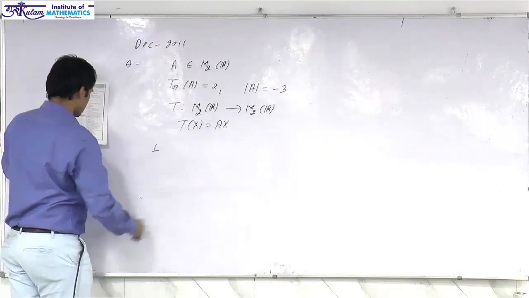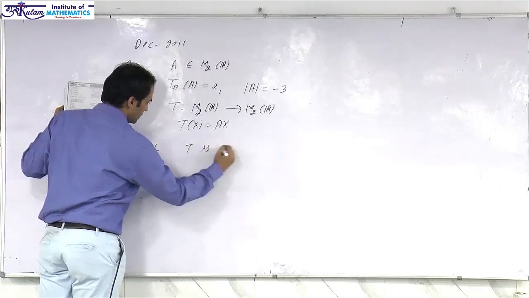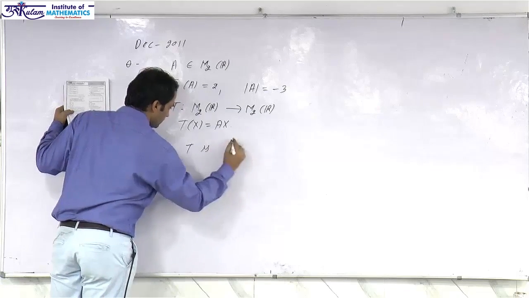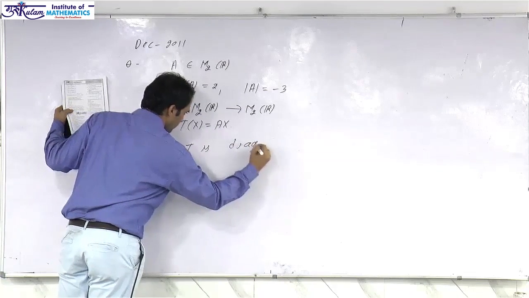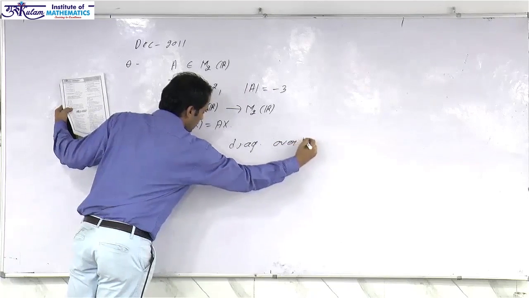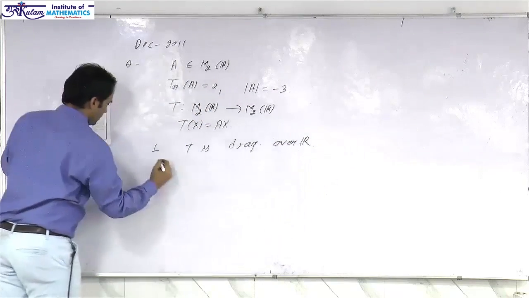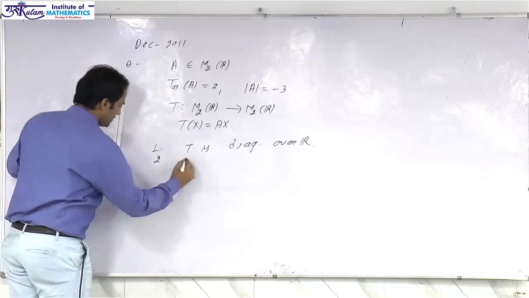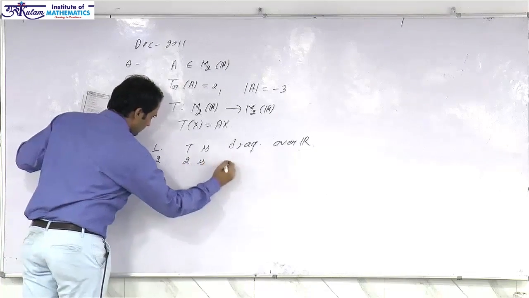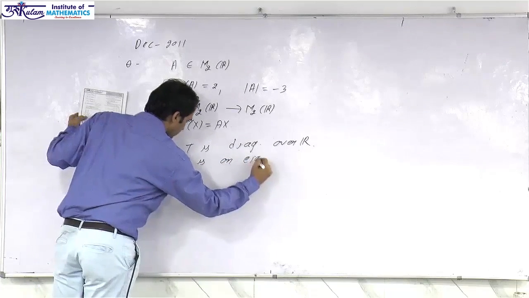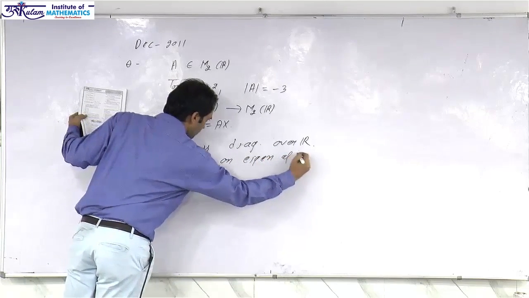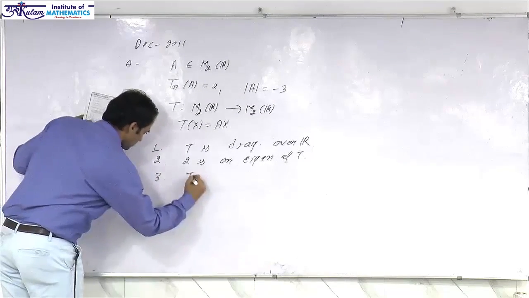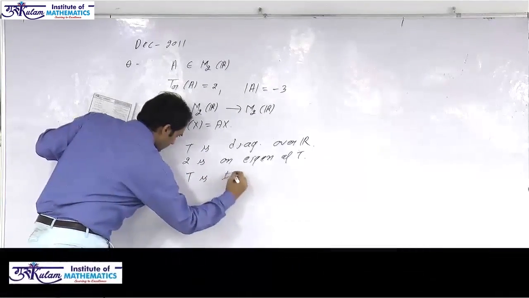First statement: T is a diagonalizable operator over R. Second option: 2 is an eigenvalue of T. Third: T is invertible.